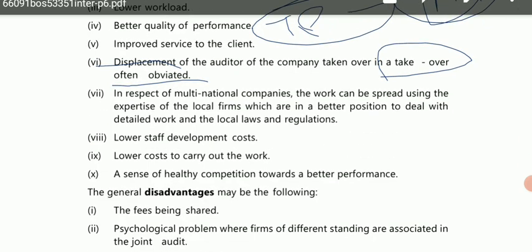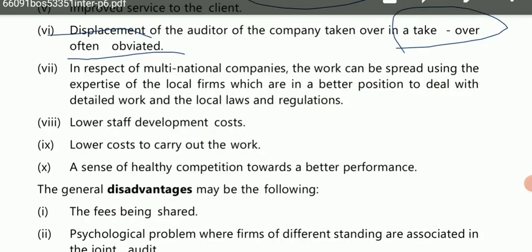Then the next point is in respect of multinational companies. Where multinational companies go for the audit of any particular company, they have to do the audit of so many firms throughout the countries, throughout the world. So in that case, what happens? They are not much familiar with the basic laws of a particular state or a particular area. So they involve experts who have proper knowledge of the local laws of that particular area or for that particular company.